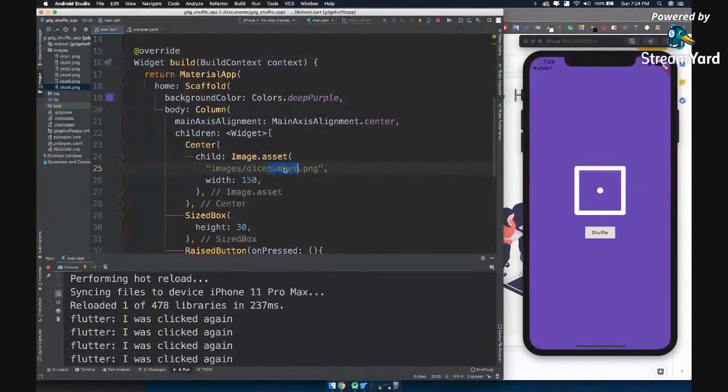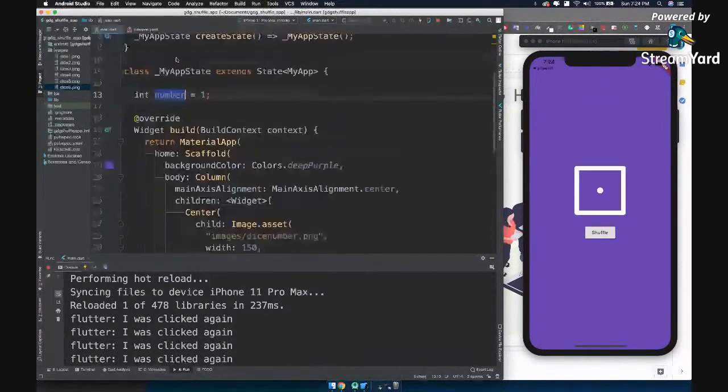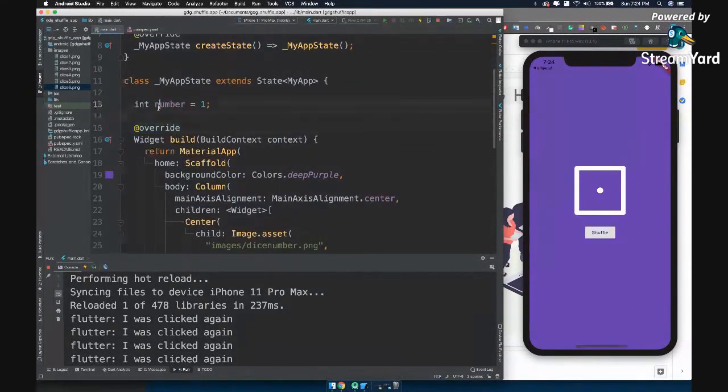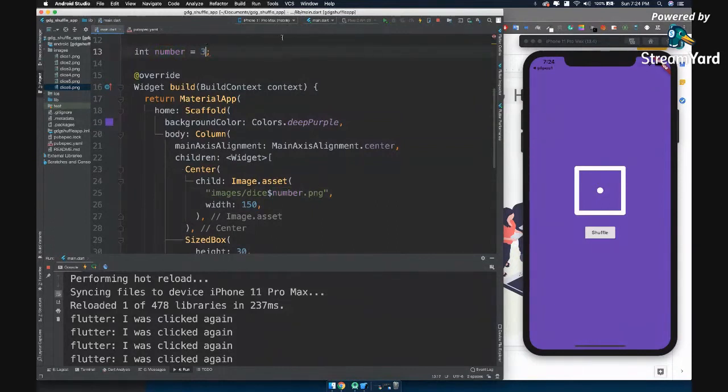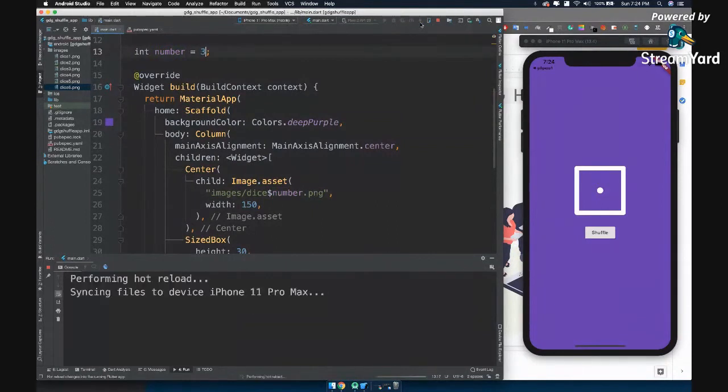In order to use a variable which is declared outside the override, and if you want to use it inside your material app, you use $ and the variable name. It will automatically fetch that value, right? This value 1 has been assigned to number, and the 1 will be fetched by using $number, right? Let us experiment with writing 3, and let's say hot reload now. See, we just got 3 here.